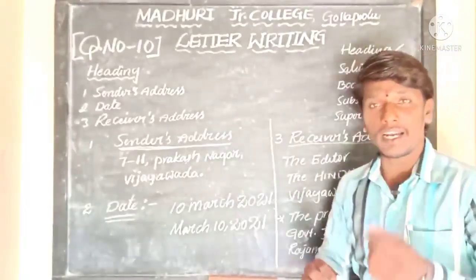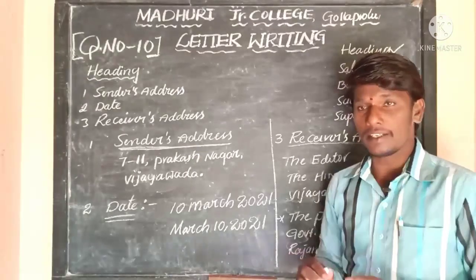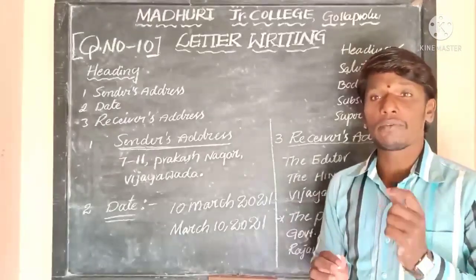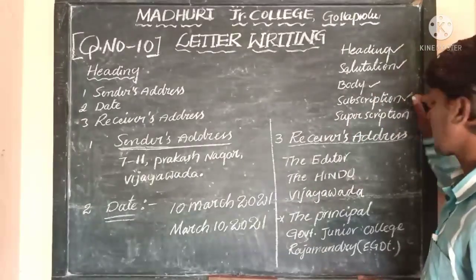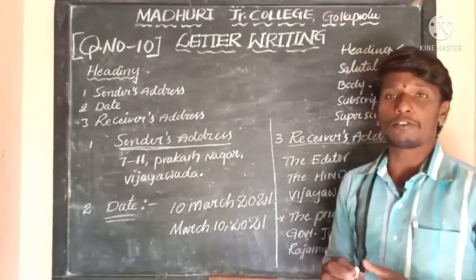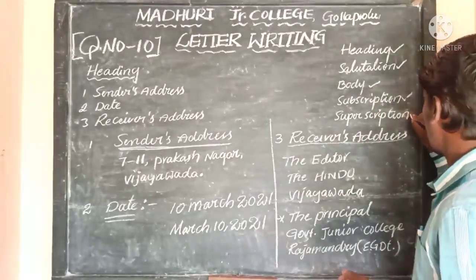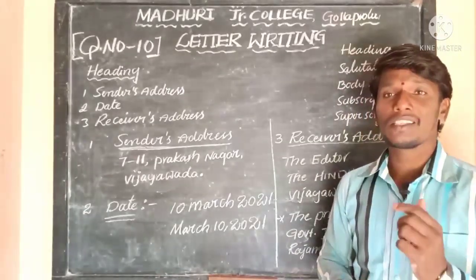If you are asked what the most important part of writing a letter is, it is the body of the letter. Next is subscription, which is nothing but the leave-taking. And finally superscription, which is nothing but the receiver's address.